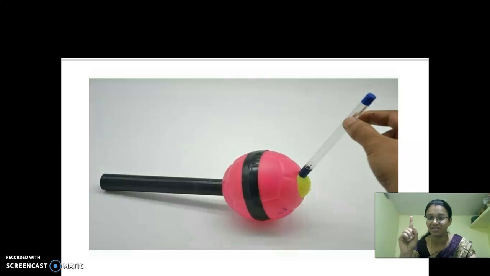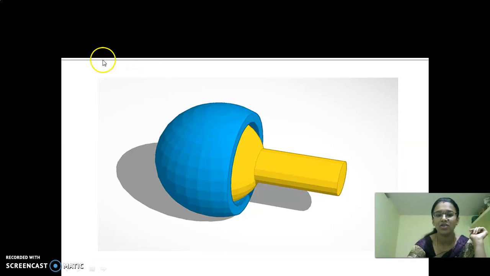Okay children, this is the first thing. Take a ball and one chart paper. This is the chart paper and this is the ball. Fold it in the shape of a cylinder, make a small hole in the ball, and insert it. This is the first step. Then take something like a cup shape and move it.